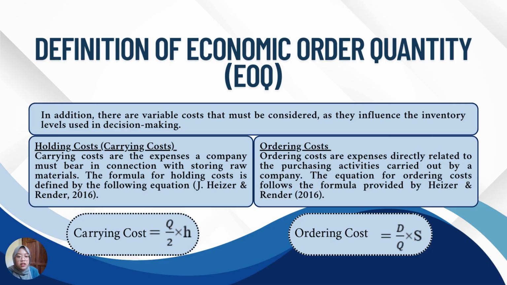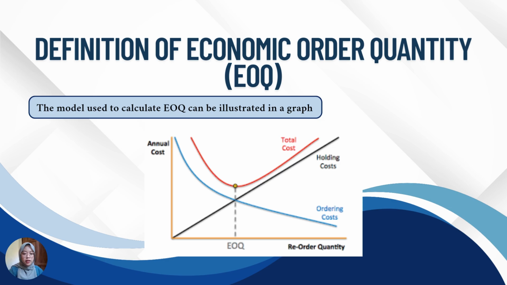The next is ordering costs. Ordering costs are expenses directly related to the purchasing activities carried out by a company. The equation for ordering costs follows the formula provided by Heizer and Render, 2016. The formula is like that. The next slide is a graphic for economic order quantity. The graphic is like that.